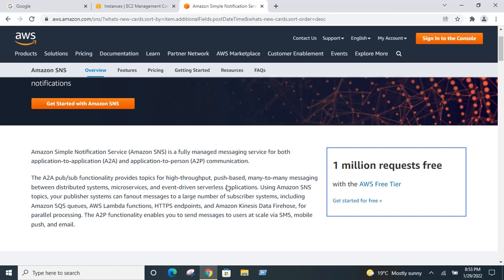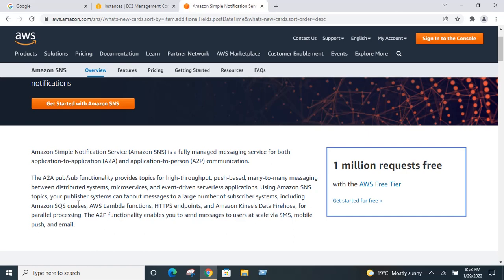And many to many messaging between distributed systems. Nowadays we are building microservice architecture. We are breaking down monolithic applications into microservices. So that is microservices and event driven serverless applications also.